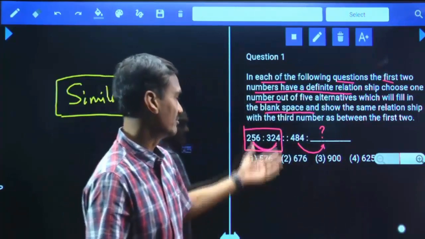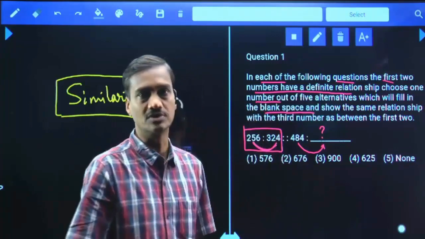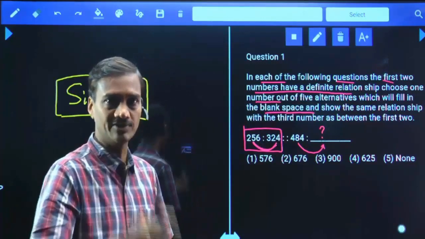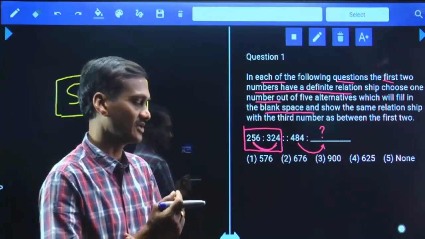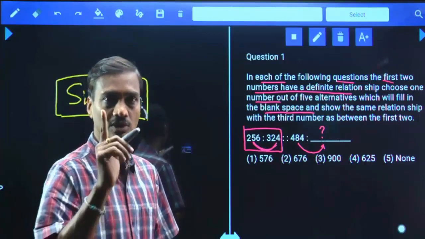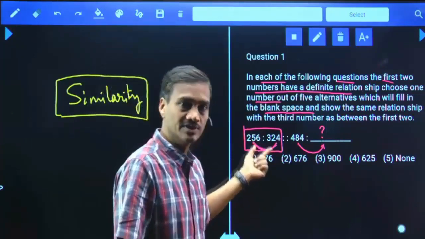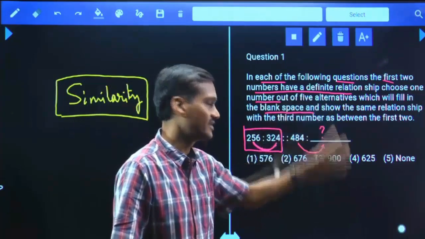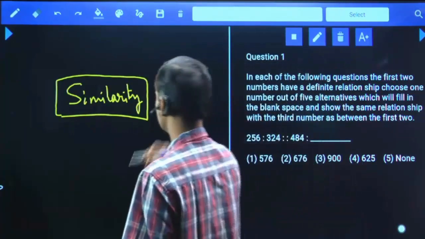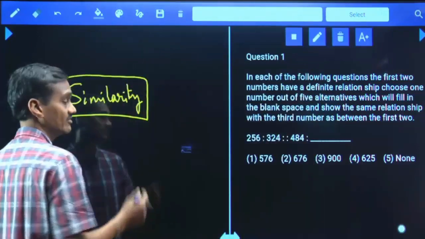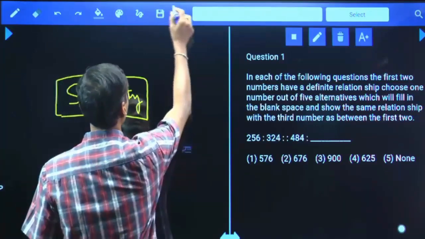Okay? In number analogies or letter analogies or verbal analogies, this is the format of the question. 1 pair will be given. In that pair we need to identify the relation. After identifying the relation, in the second pair, only 1 element will be given. Now by applying the logic that was followed in the first pair, we need to identify the next one. Clear? Now this is about analogies. Analogy is nothing but similarity between 2 different pairs.